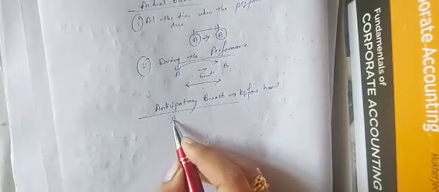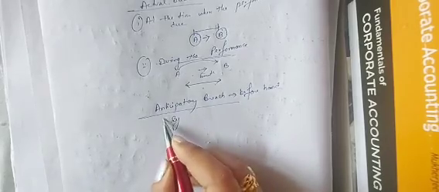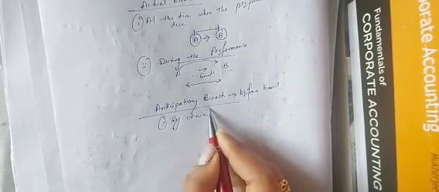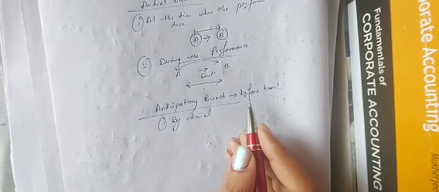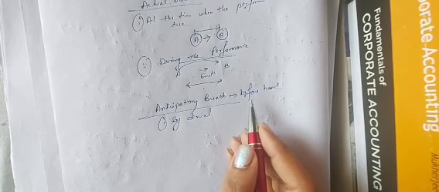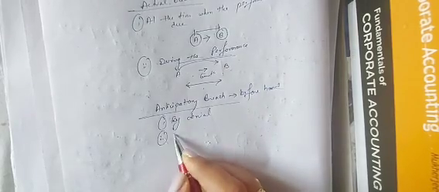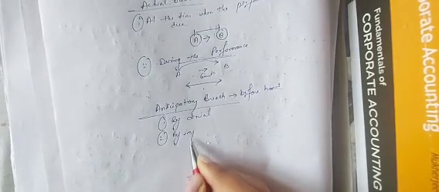Now this anticipatory breach takes place in two ways. By denial, that is, the party is denying that "I will not do this" or "I will not supply that" beforehand, only before the date of execution. And number two is by impossibility of performance. Now what is this? By impossibility of performance.